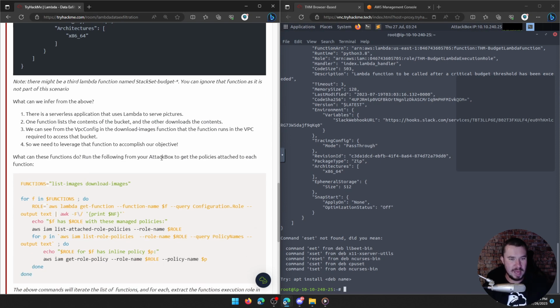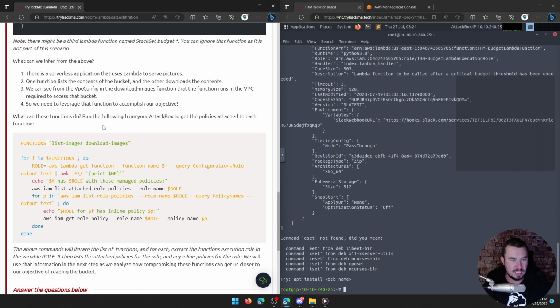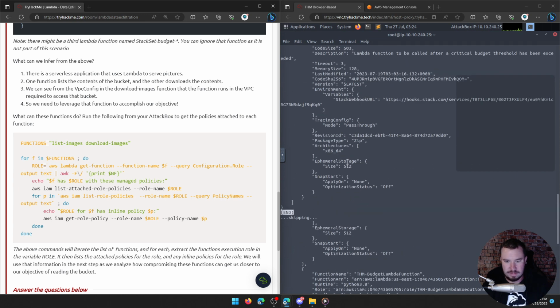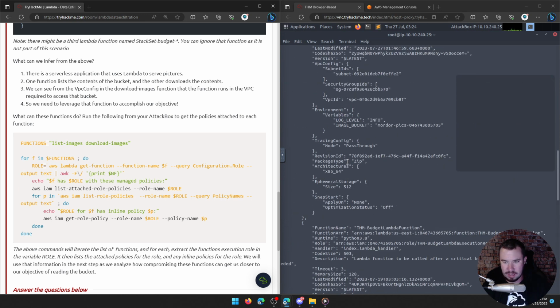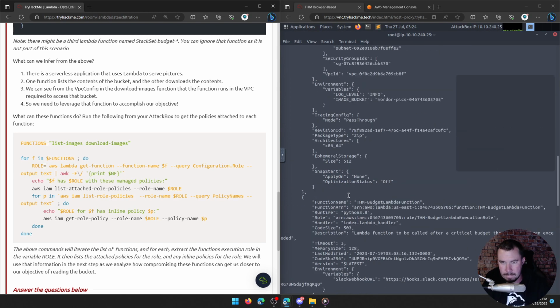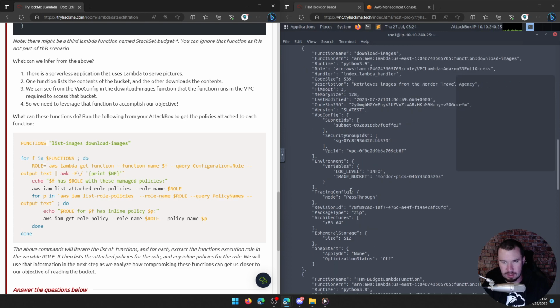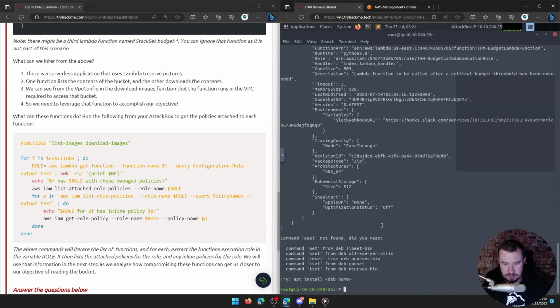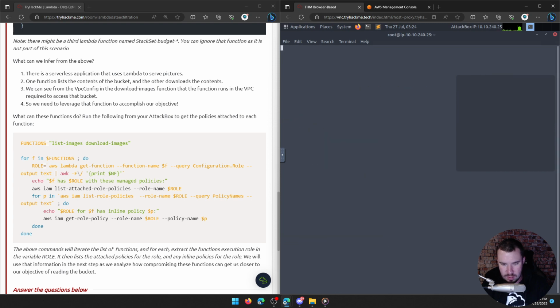Run the following from your attack box to get the policies attached to each function. Are these the actual functions? We don't have to fill those in. I think those are actually called list images, right? Yep, download image. So those are actually names of the functions. And I noticed this with the AWS. When it does it, it actually breaks the terminal, so you have to reset the terminal. So let's read what this is doing.